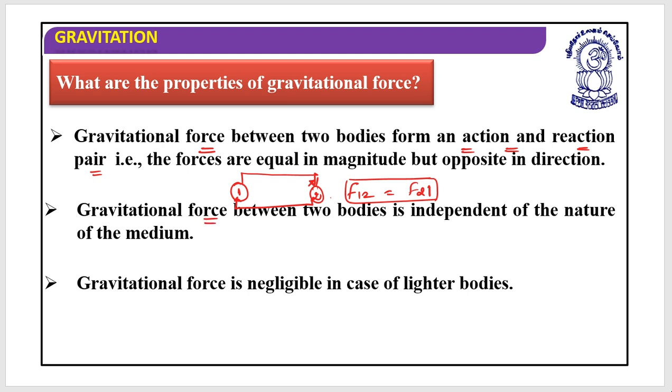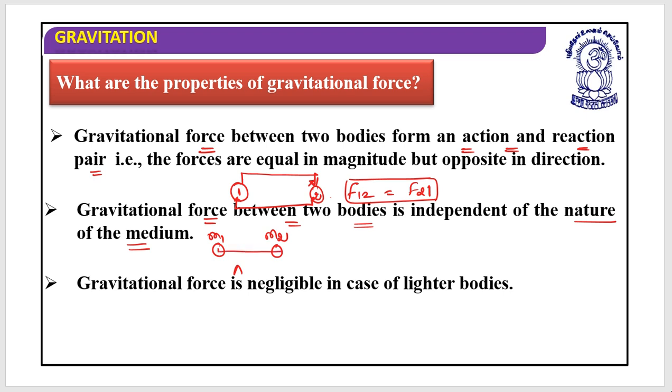Next, the gravitational force between two bodies is independent of the nature of the medium. Always remember this. Let's suppose this is the first, this is the second, two masses m1 and m2, and at this point we don't know what exact amount of force they exert.